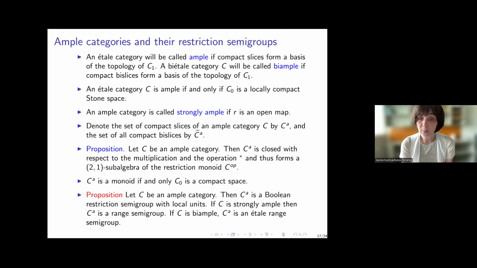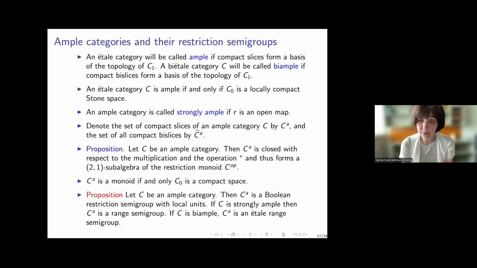Denote the set of all compact slices of an ample category by CA, and the set of compact bislices by CA tilde. The set of all compact slices is closed with respect to the multiplication and the domain operation, and forms a (2,1)-subalgebra of our previous restriction monoid. It is a monoid if and only if C0 is a compact space.